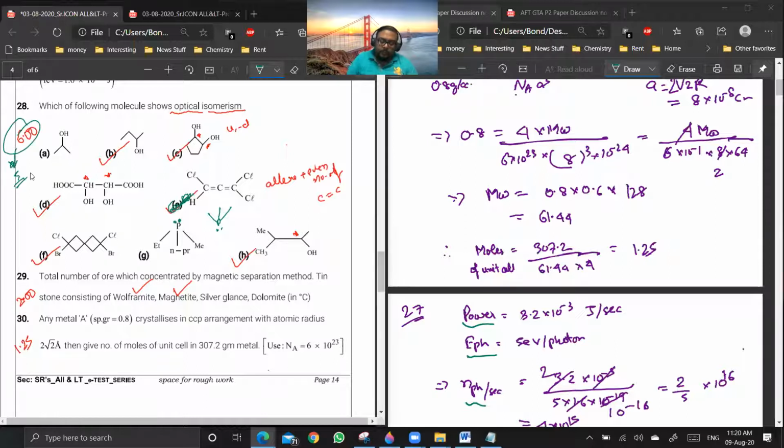Sir, in case of C and D, there can be a plane of symmetry, no? Yeah, but there can also be a thing where there will be no plane of symmetry. If you talk about the threo form, then there will be no plane of symmetry there. It is showing that if any of the stereoisomers can show optical isomerism, we can say that the whole molecule can show optical isomerism. Are you getting my point? Are you clear on the other 5?